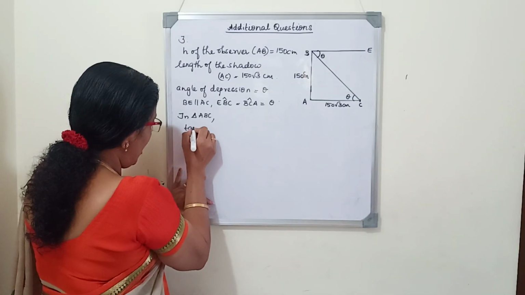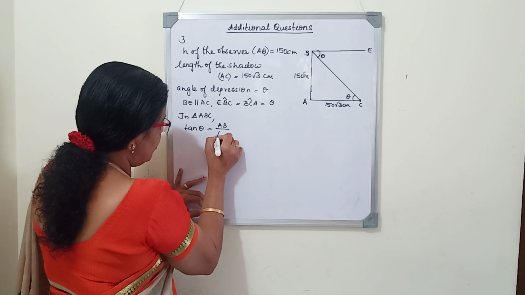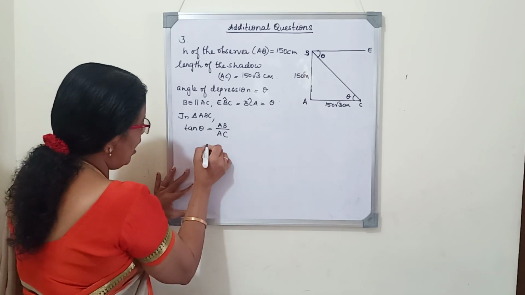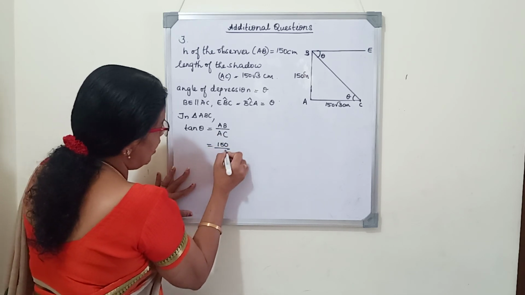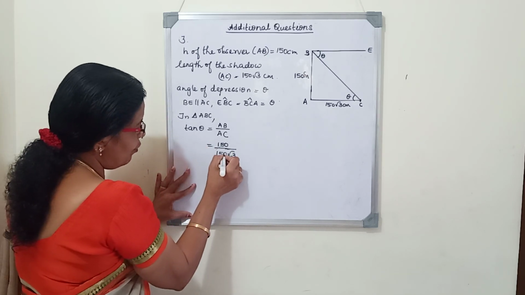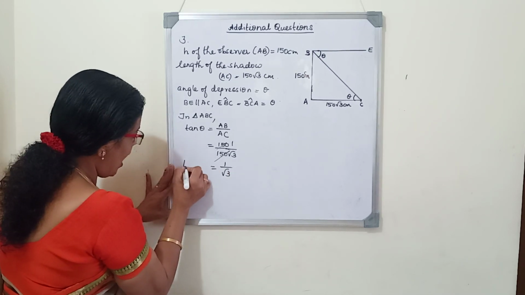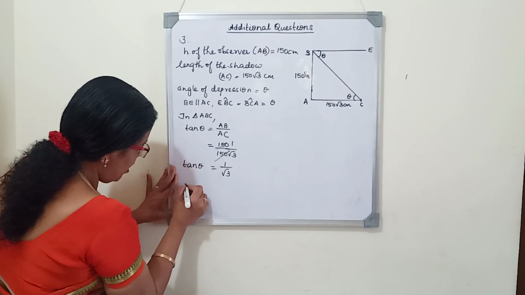So tan theta is equal to AB by AC, opposite side by adjacent side. AB is 150 and AC is 150 root 3. 150 will cancel. We will get 1 by root 3. So tan theta equals 1 by root 3.